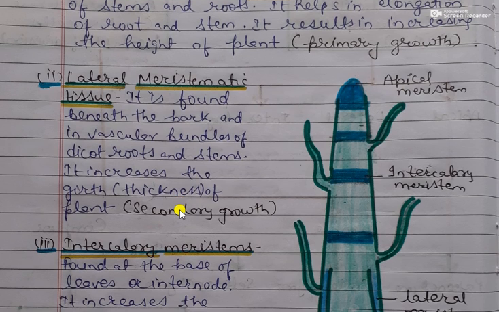Now lateral meristematic tissue is found beneath the bark and in the vascular bundles of dicot roots and stems. It means lateral meristematic tissue is found around the stem. It increases the thickness of the plant. It increases the thickness of plant parts, which is known as secondary growth.